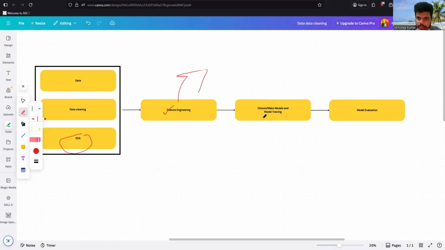Okay. Now the second last thing is the model. This is very important. This is where exactly a data scientist should think about which model to use, how to do hyperparameter tuning, and then you have to also verify that model, right? And then you have model evaluation. So this is the next part of it, right?